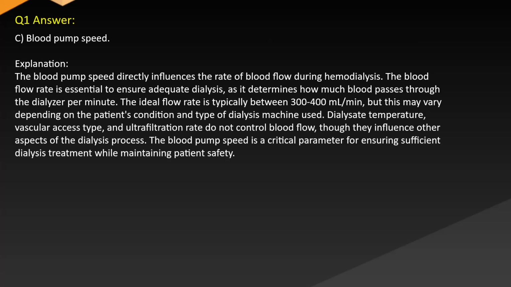Explanation. The blood pump speed directly influences the rate of blood flow during hemodialysis. The blood flow rate is essential to ensure adequate dialysis as it determines how much blood passes through the dialyzer per minute. The ideal flow rate is typically between 300 and 400 ml/min, but this may vary depending on the patient's condition and type of dialysis machine used.